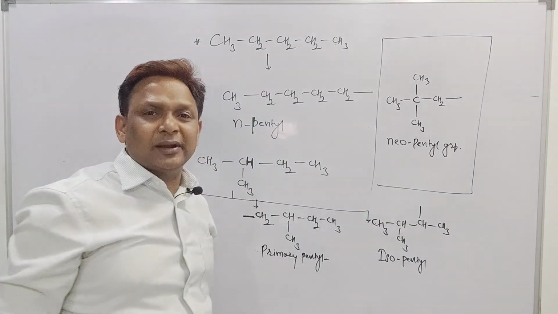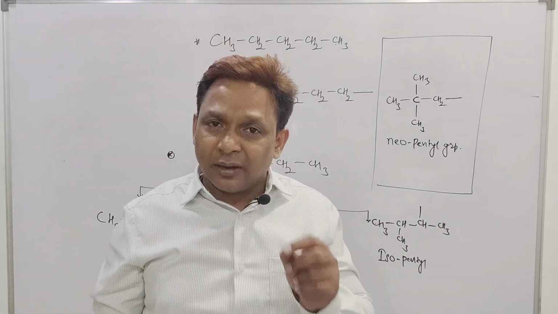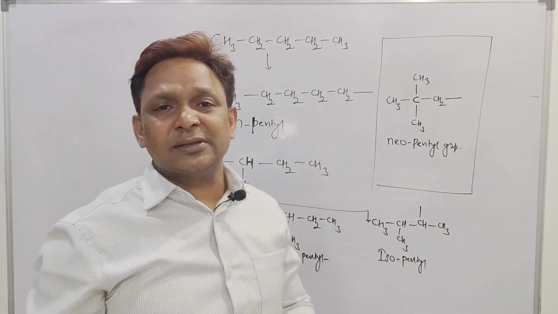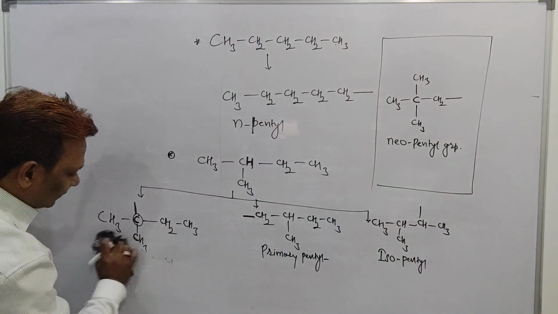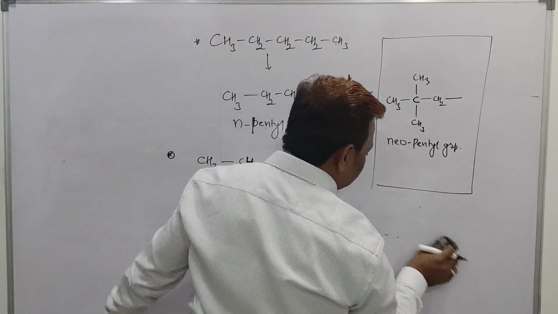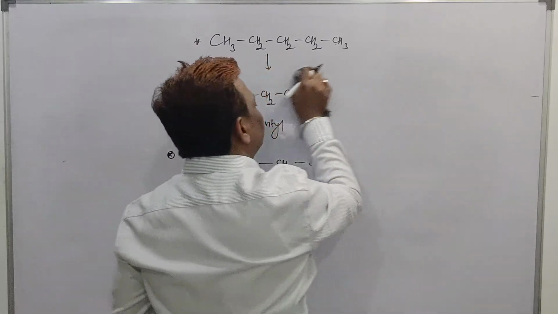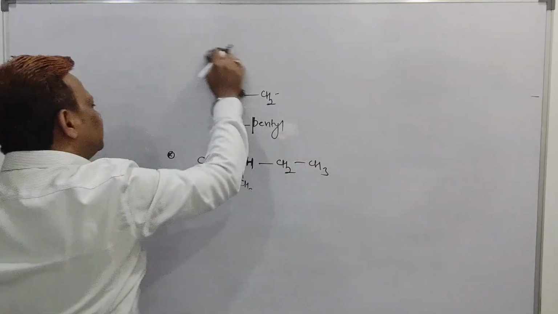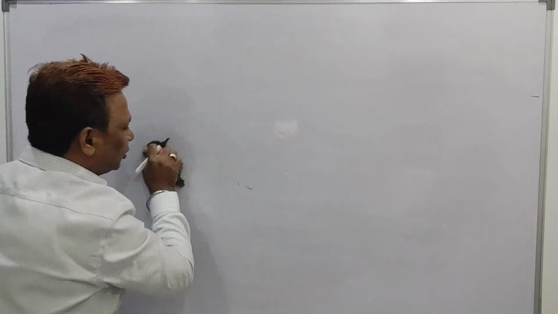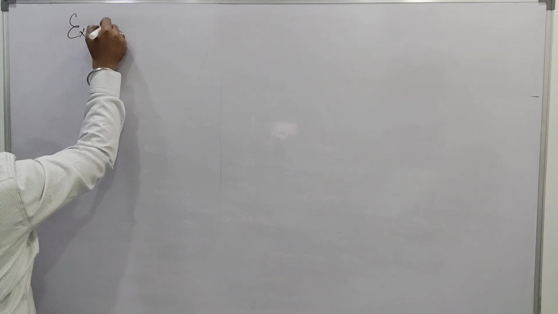So overall, what I discussed beta in this alkyl substituent is what is normal, what is iso and what is neo. But based on all the parts, I want to write just a few examples on the board, and I will give you time to identify which one is iso, which one is neo and which one is normal. That you have to identify. See beta, some examples I want to show you on the board.